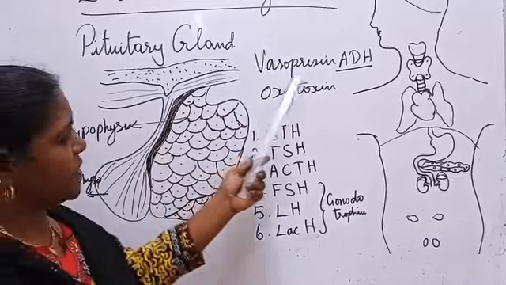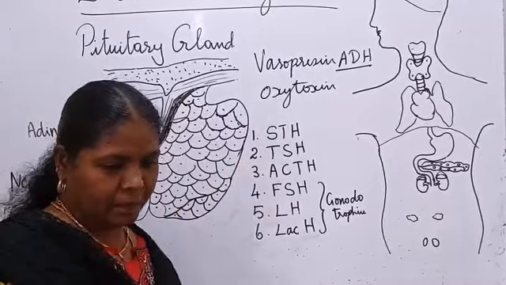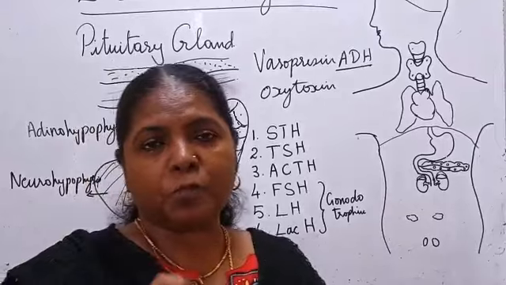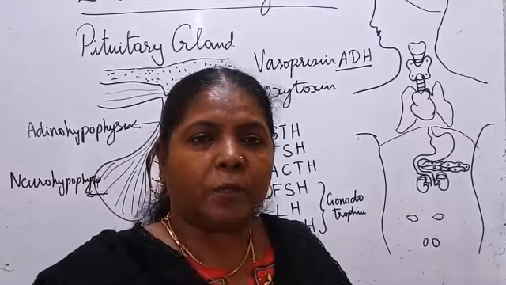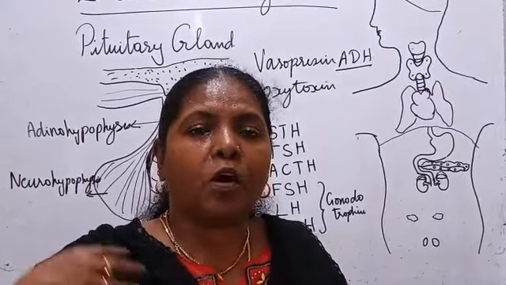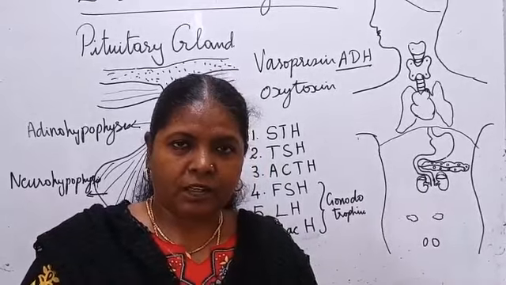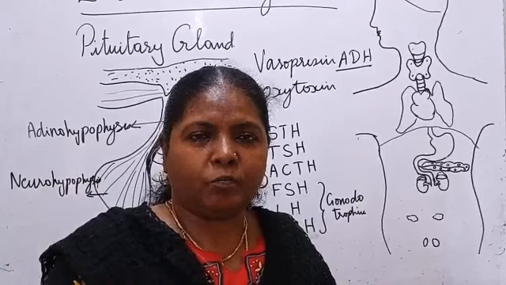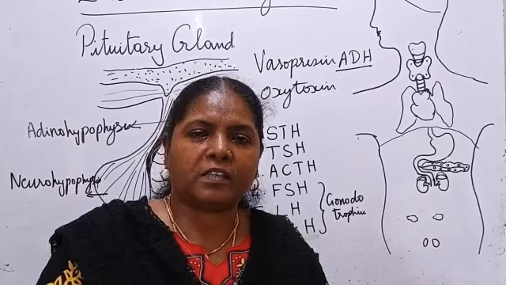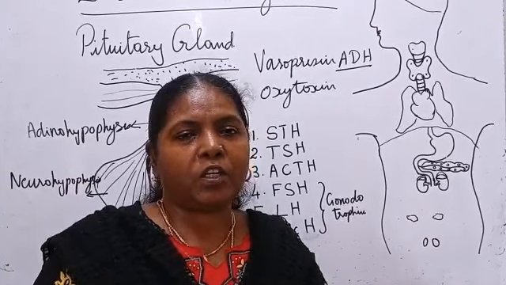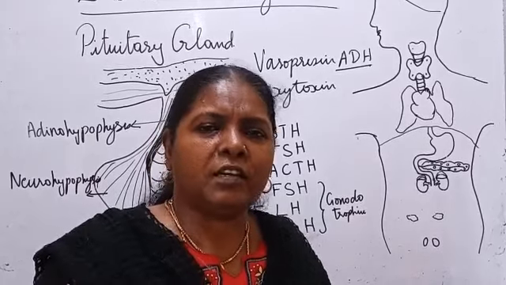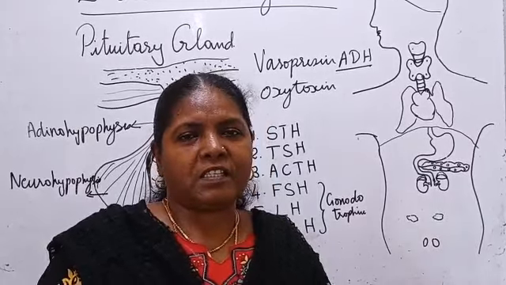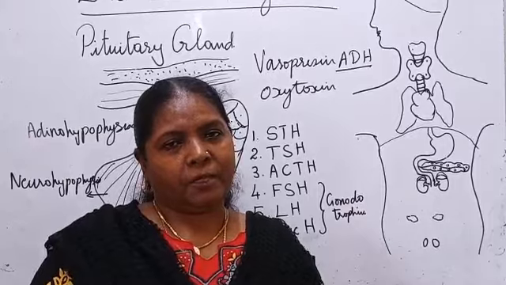So if the vasopressin secretes less, the reabsorption of water will not be done, so more water will be excreted. More water has to get sent out, so there is frequent urination. This condition is called diabetes insipidus.